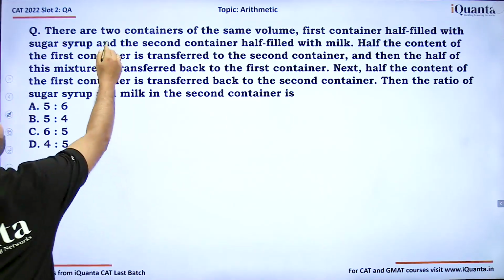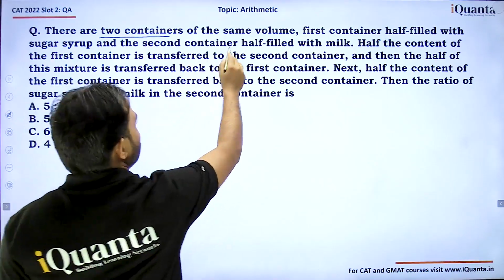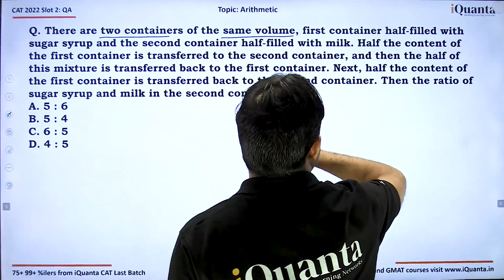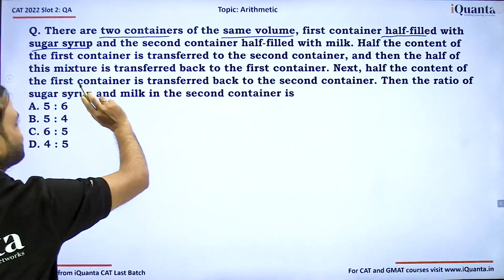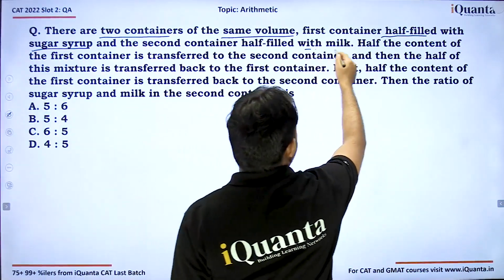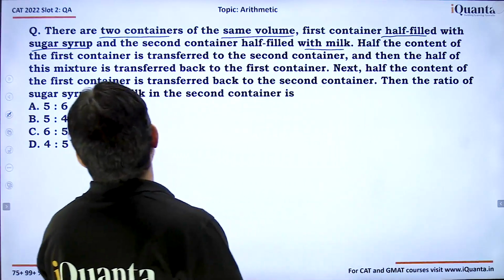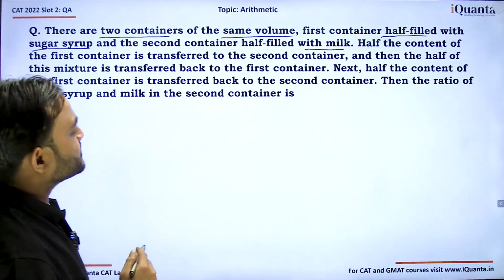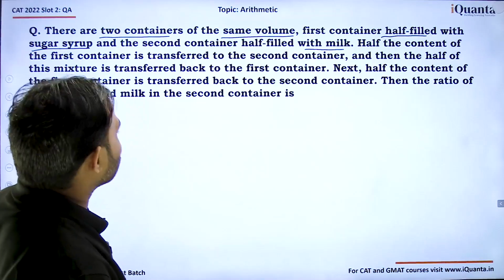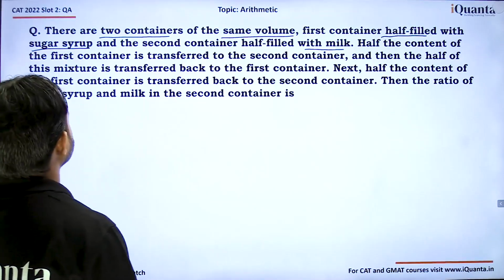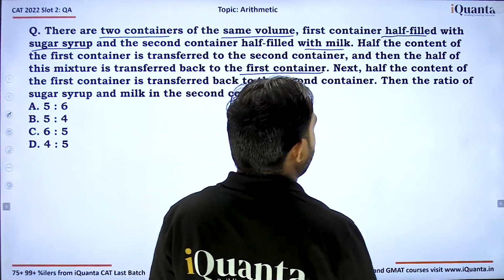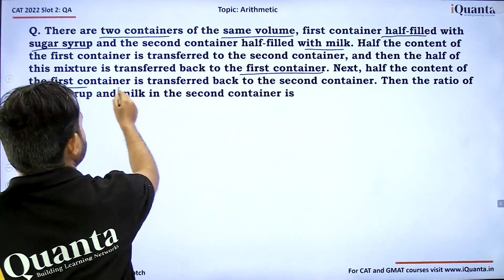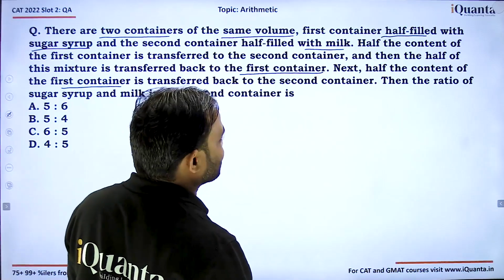It says there are 2 containers of the same volume. The first container is half filled with sugar syrup and the second container is half filled with milk. Half the content of the first container is transferred to the second container, and then half of this mixture is transferred back to the first container. Next, half the content of the first container is transferred back to the second container.